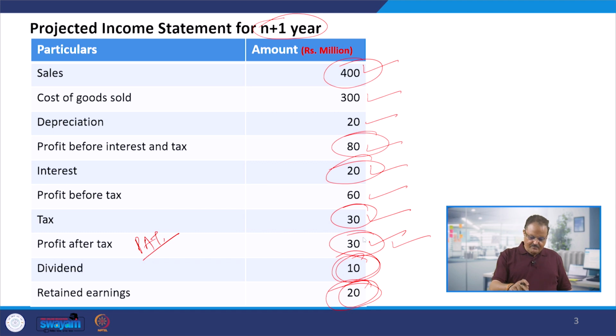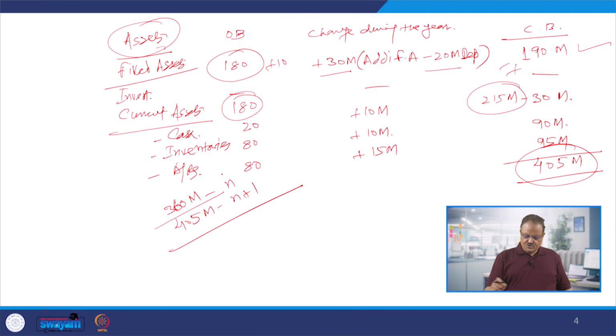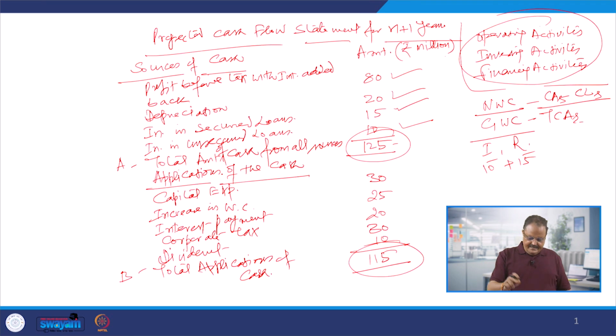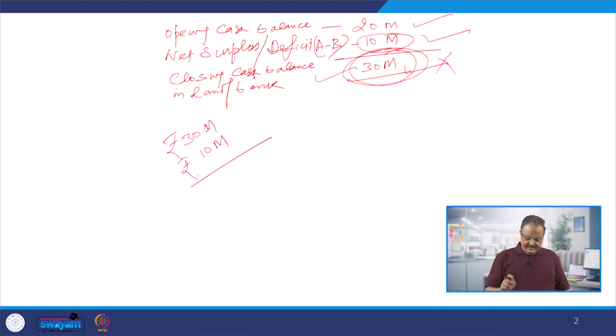And similarly, if you talk about the cash flow position of the firm, in the cash flow position also we see here that we have a positive cash flow position, surplus is generated by the firm. In this surplus generation of the resources, you will see here that sources of the cash were 125 million, applications we have made of the 115 million. So the net difference of the cash is 10 million, which is a positive balance, which you call it as a surplus. And finally, the closing balance of the cash has gone up from the 20 million to 30 million. So all the indicators are positive, right?